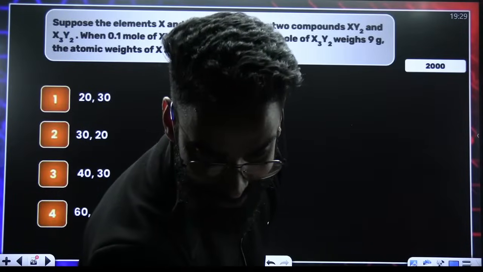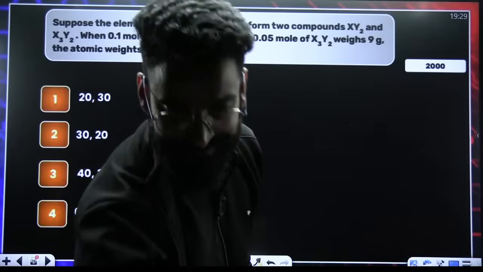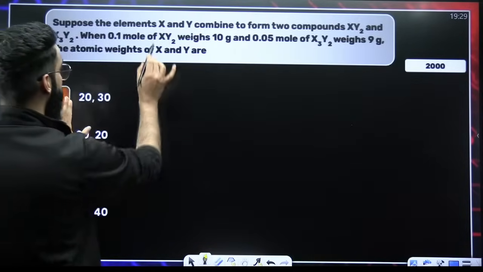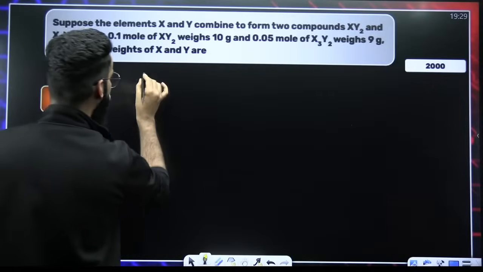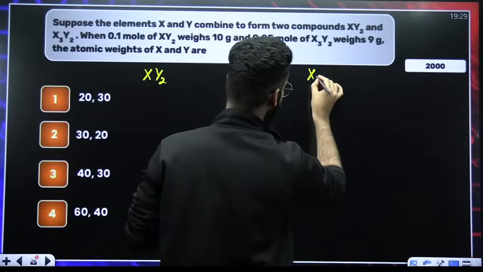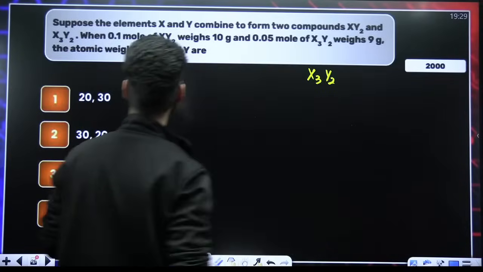Right? The question was asked in 2000. My dear students, as per the question, we have got two elements X and Y. They are combining to form two compounds. The first compound is XY2. The second compound is X3Y2. Two compounds have been formed.